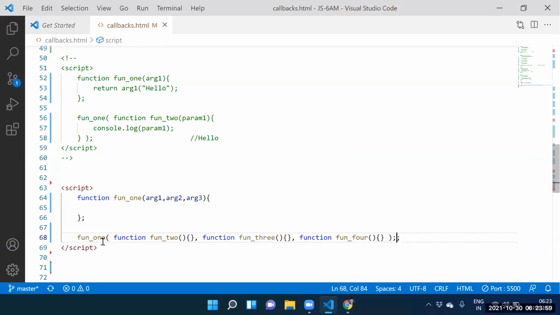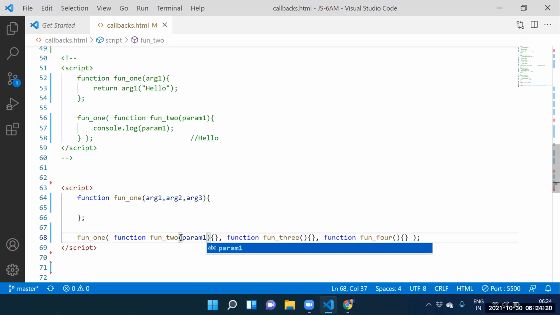Function four. Guys, will you people tell? Try to tell me here. Function two is stored into where? Argument one. Function two is stored into argument one. Function three is stored into where? Argument two. Guys, function four is stored into where? Argument three.